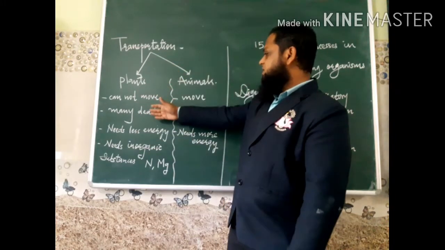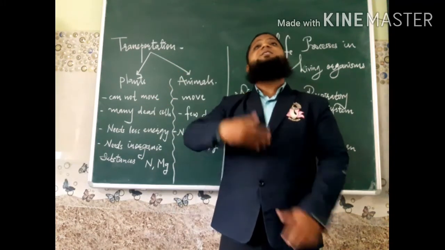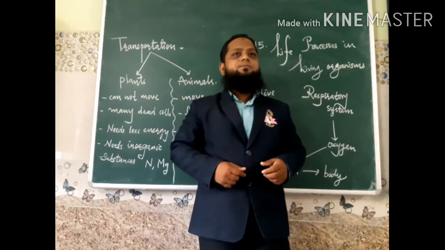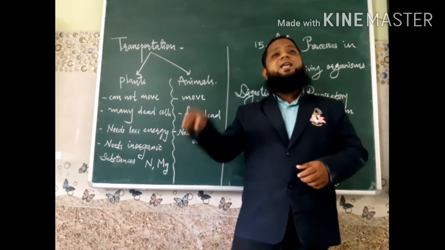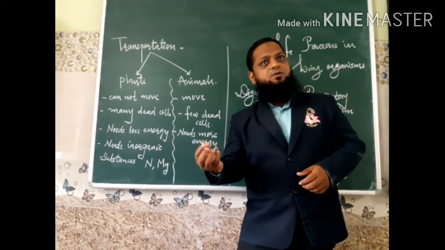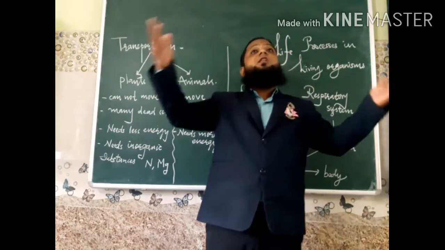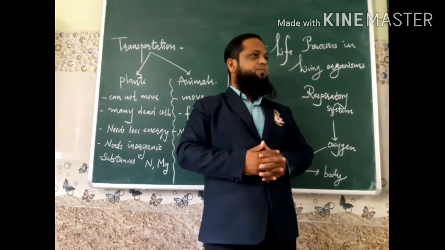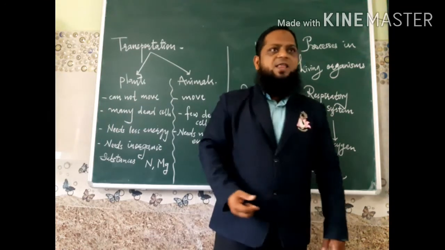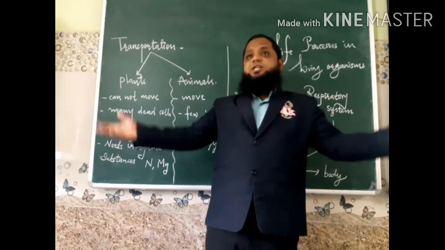Animals need more energy and plants need less energy, because in animals few dead cells and more living cells are present, and living cells need more energy to perform their functions.